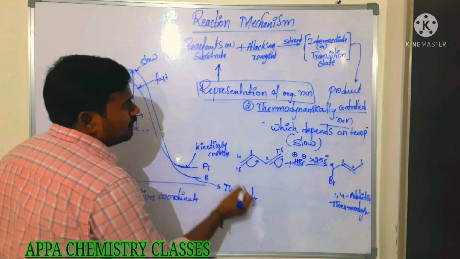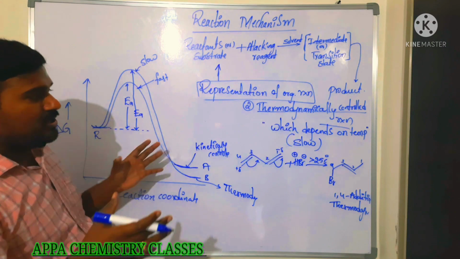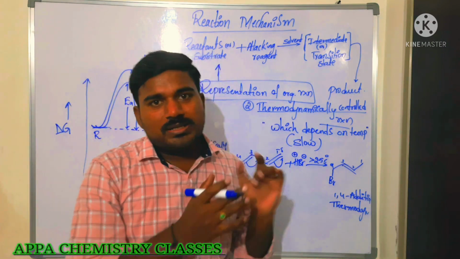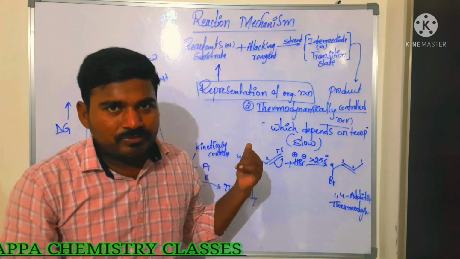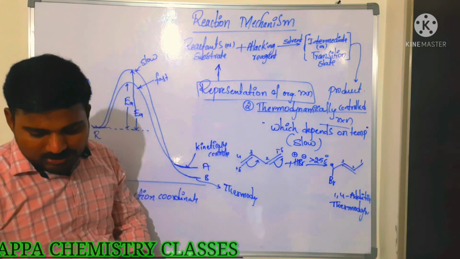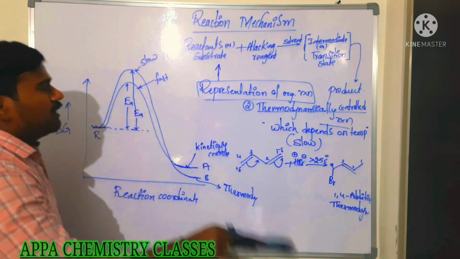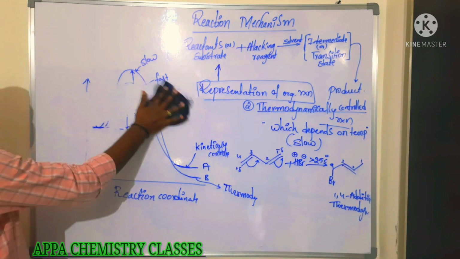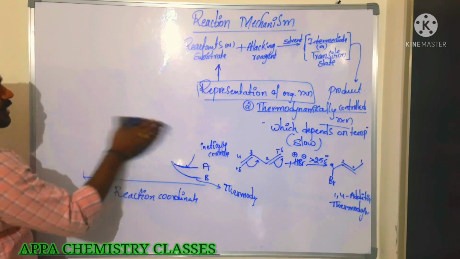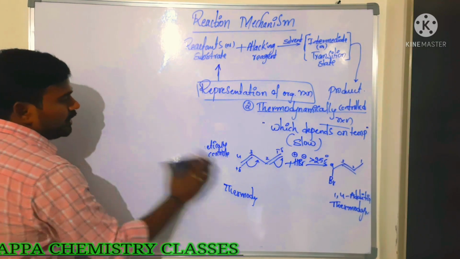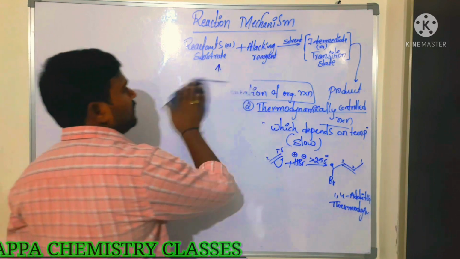Is that clear everyone? So these are the reaction mechanisms. Have you understood? So based on the stability of intermediate, we have two types of reaction, that is kinetically controlled reaction and thermodynamically controlled reaction. So next we are going to see